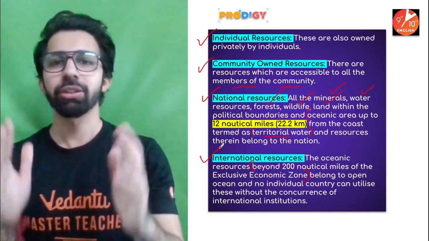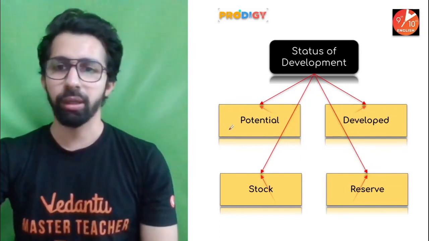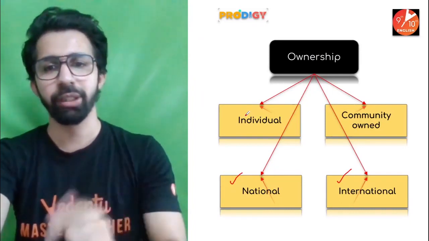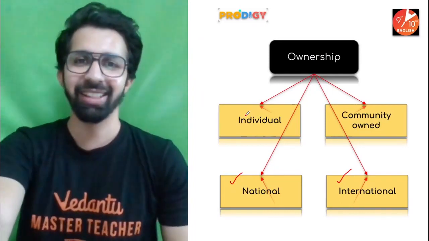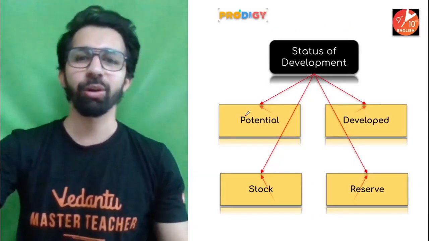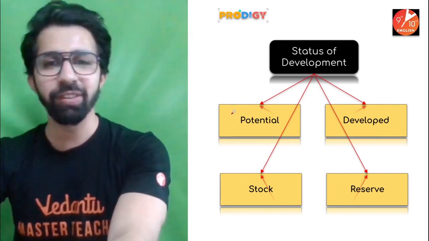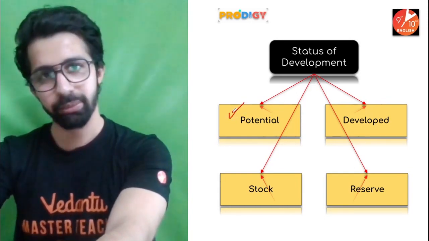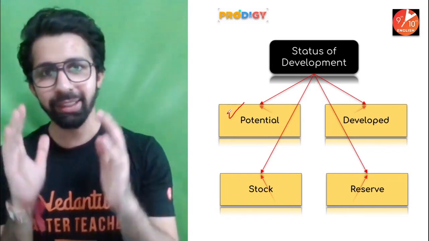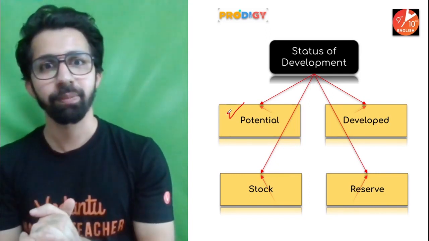All right. So this was the four types regarding ownership: individual, community, national, and international. And the last one, which we are going to understand, is about the status of development. This is also again a very important topic. The very first one we have is potential resource. Now, I will give you a very simple example. What are potential resources? The resources which are identified, but are not utilized.